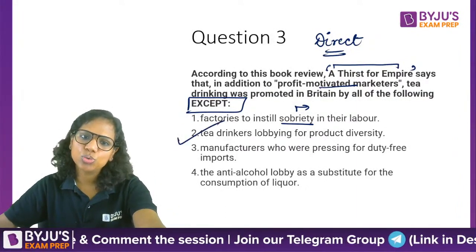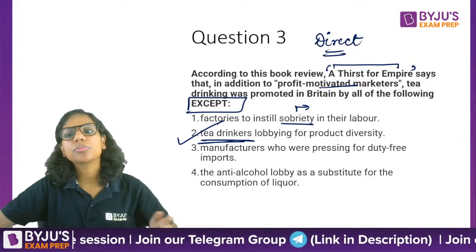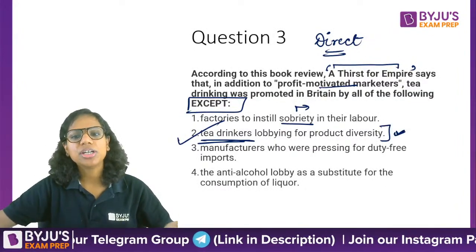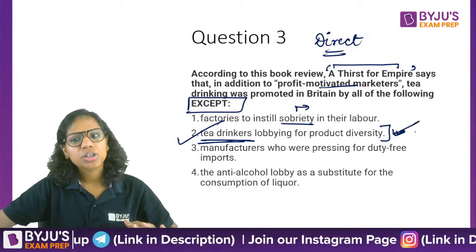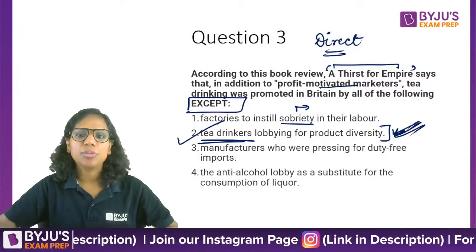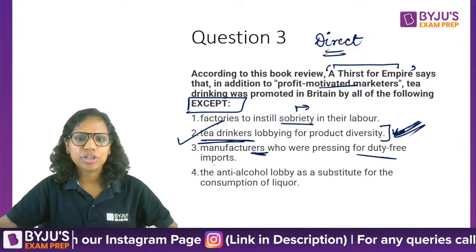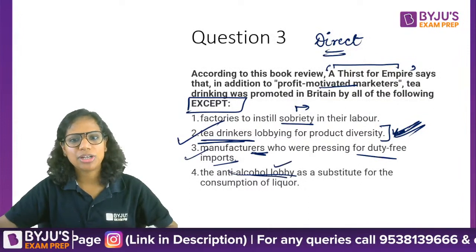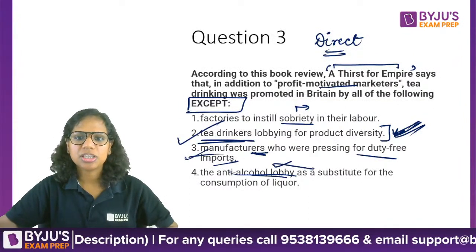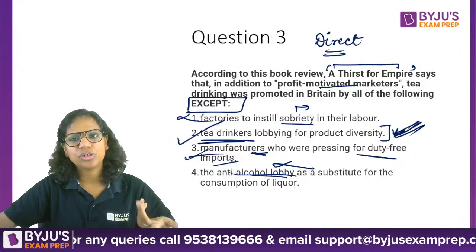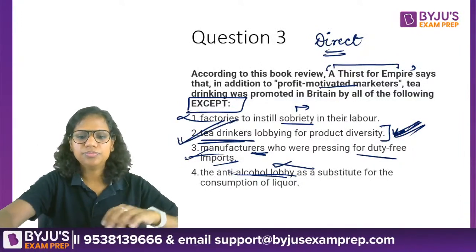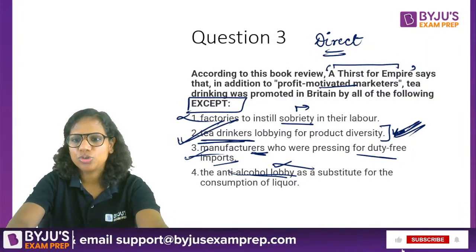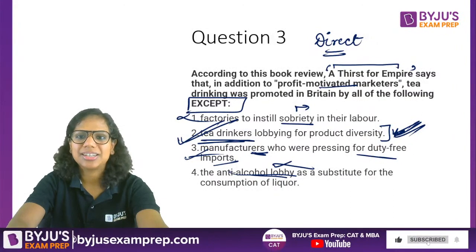The answer is going to be 2, because tea drinkers themselves have not been mentioned in what I've just read. 2 is not mentioned anywhere. Therefore, 2 is the answer. Manufacturers pressing for duty-free imports, mentioned. Anti-alcohol lobby, mentioned. So 3 cannot be the answer, 4 cannot be the answer, and factory owners, of course, mentioned. Good, good. Anushka, Apurva, Varsha, excellent.